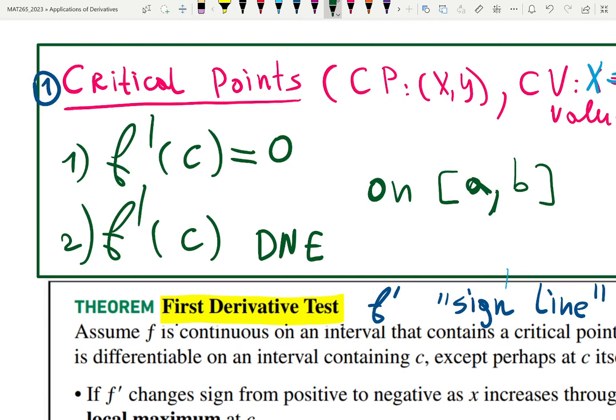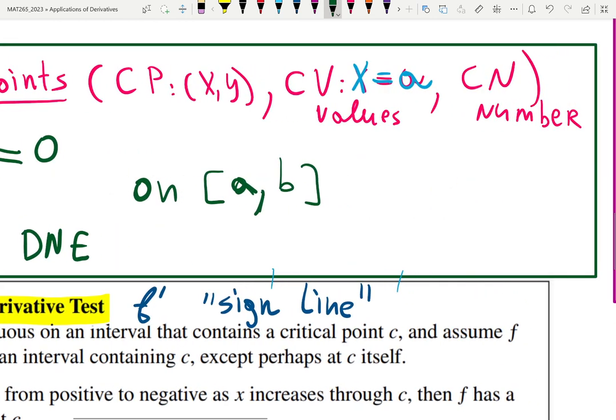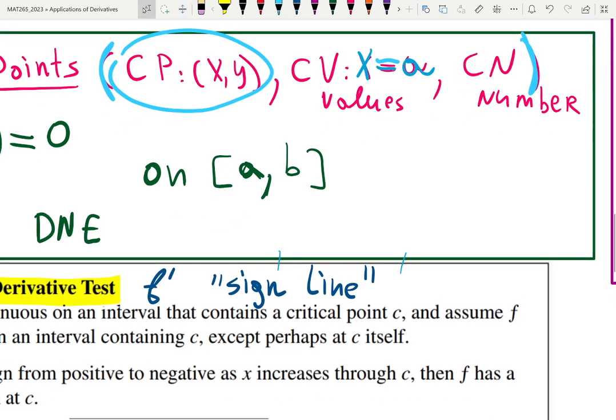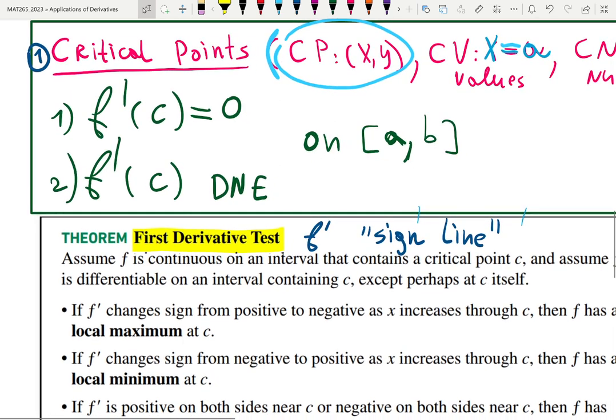Critical points are called critical points because something critical might be happening there. They're also called critical values or critical numbers. Unfortunately, the books around the American country do not agree on which is which, and you can see different books call it differently. In general, a point means a pair, so we usually find the point, but a value means just the location of the critical point. So we need to find critical points.